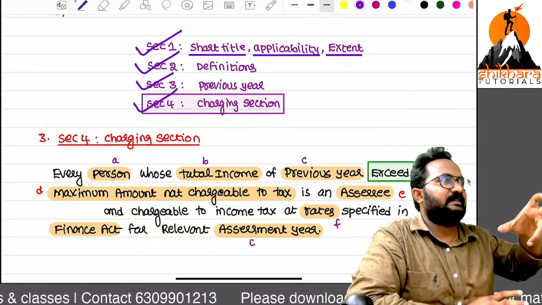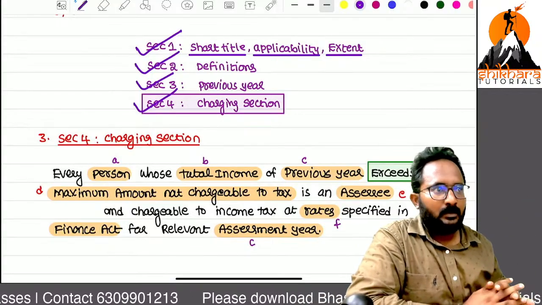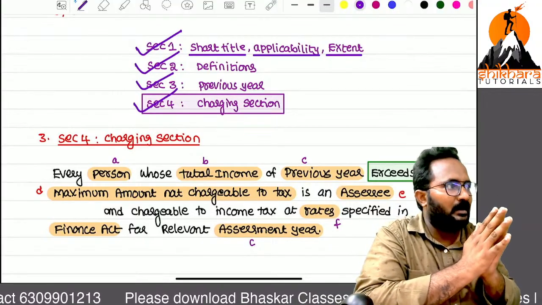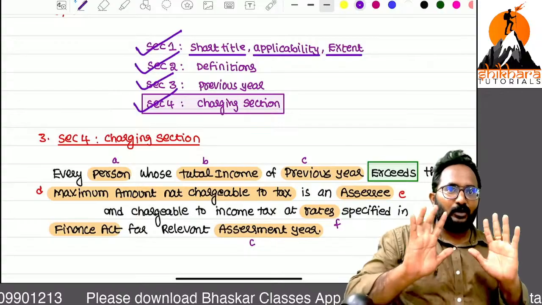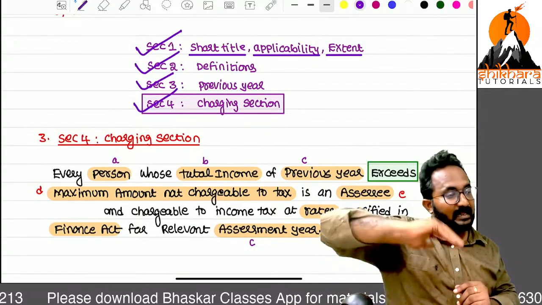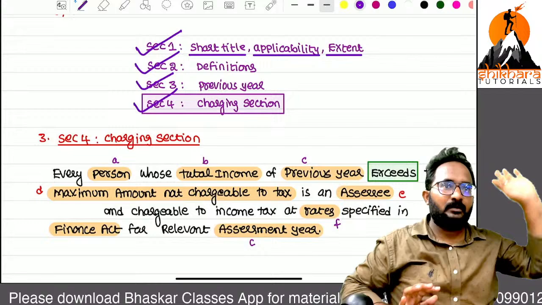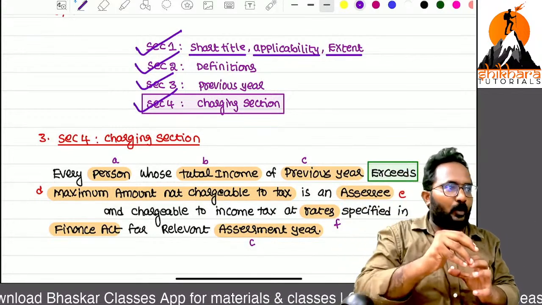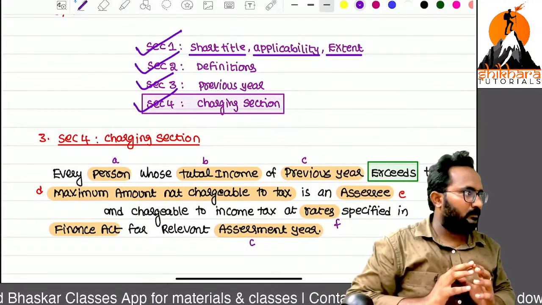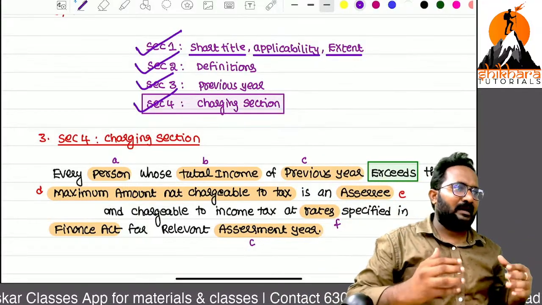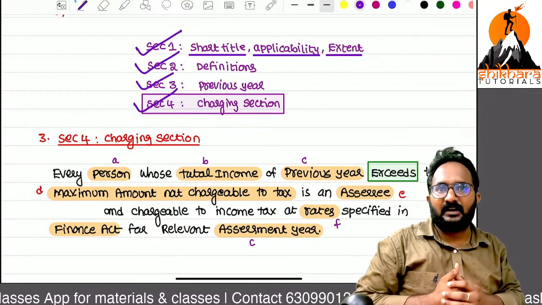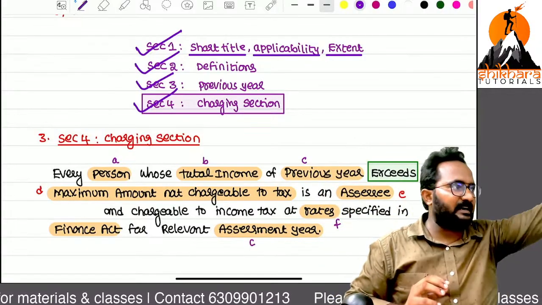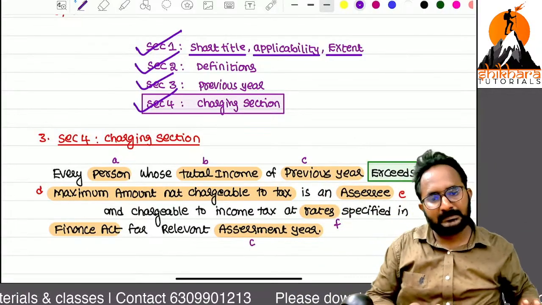Remember the differentiations you have to remember. I am asking whether the differentiation between rules and circulars is clear. Both are released by one authority only, CBDT. If there are doubts, clarification can be done by circulars. For proper implementation of a section, they can give rules. Some content is given there, and extra content can be given in the form of notifications. Act-related notifications come from the central government; rules-related notifications from CBDT. So that's the end for today's session.